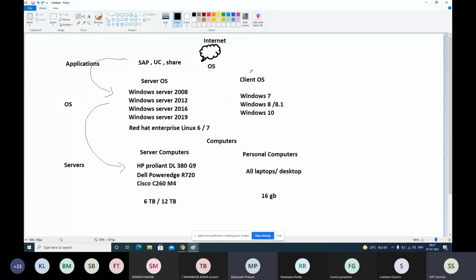Understood? Something like you are transferring some money from your PhonePe or Google Pay to your friend. You are connected to the internet through your mobile application, PhonePe. It is connected to your banking account, where your account data is stored. The data will be stored in the hard disk, right? On a physical computer. In this computer there is data, like you have, let's say, 1 lakh rupees in your account. That data is stored here. The internet banking application is available here. So when you try to send some money from your laptop or mobile, you are accessing that application and trying to send.